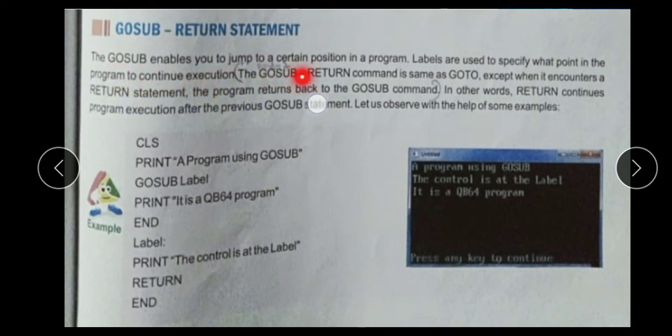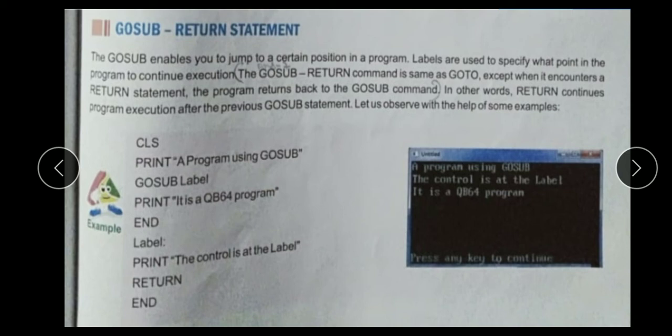The GOSUB's RETURN command is the same as the GOTO statement, except that when it encounters a RETURN statement, the program returns back to the GOSUB command. In other words, RETURN continues program execution after the previous GOSUB statement.